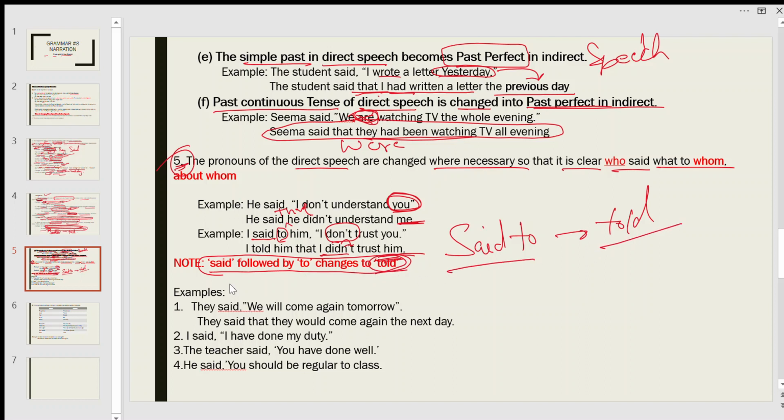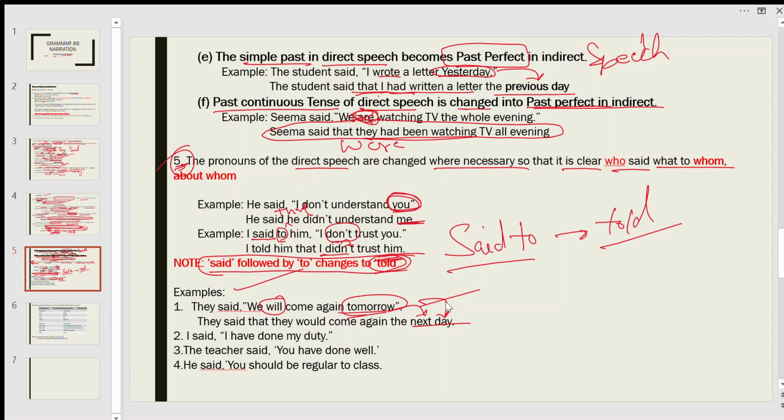Another example: they said, "We will come again tomorrow." So it becomes, they said that they would come again the next day. "Will" becomes "would", and tomorrow becomes next day. In the last, I have a table for you. In this table you will find all these words, like tomorrow becomes next day, today becomes that day. All are in this table.